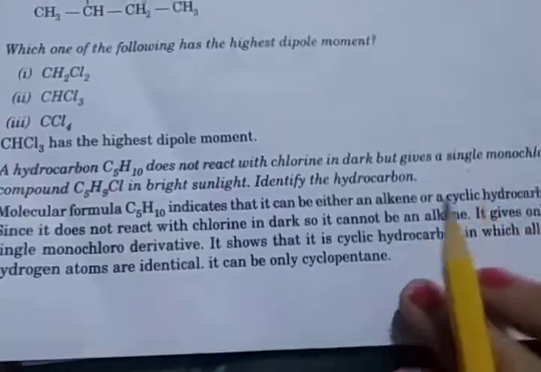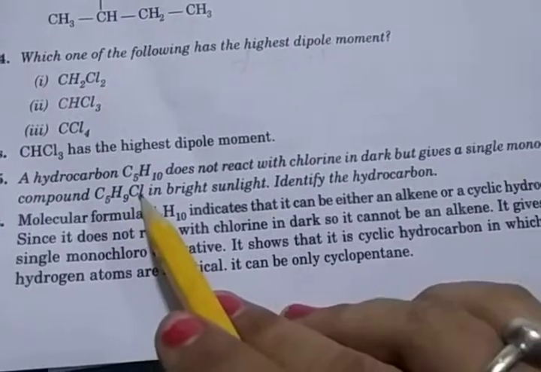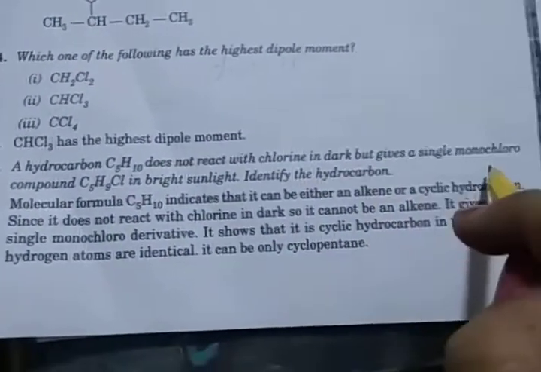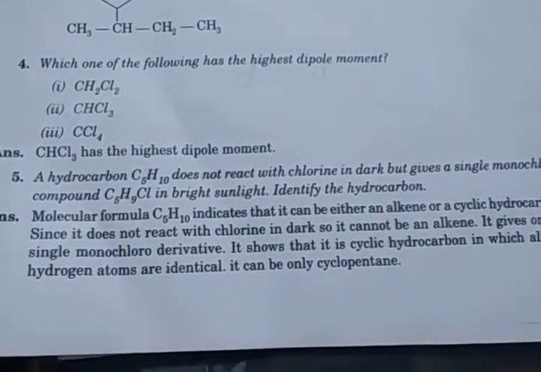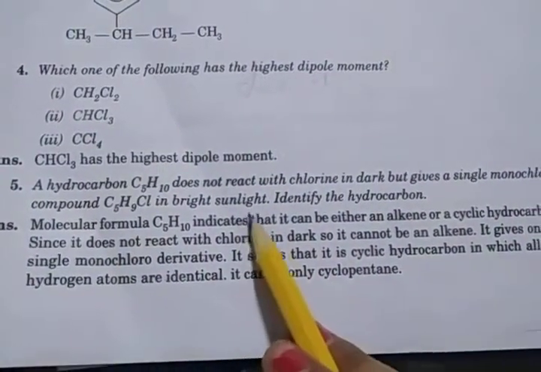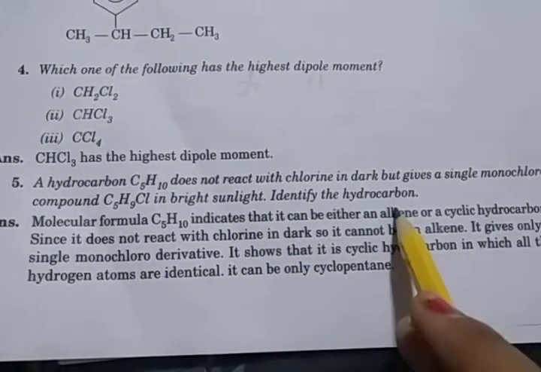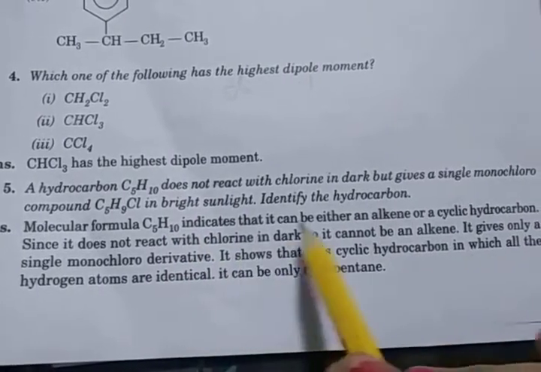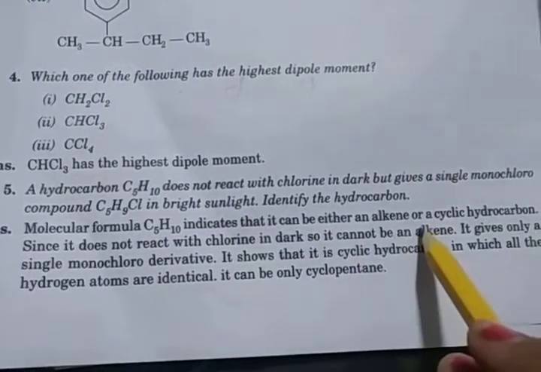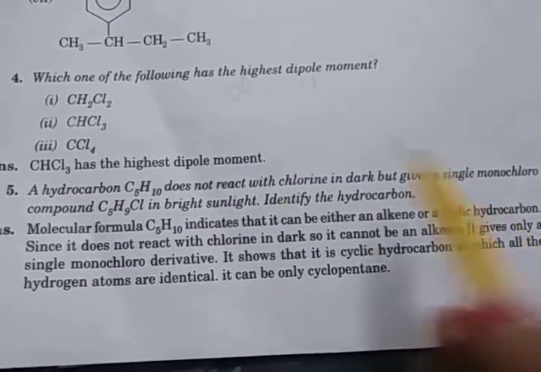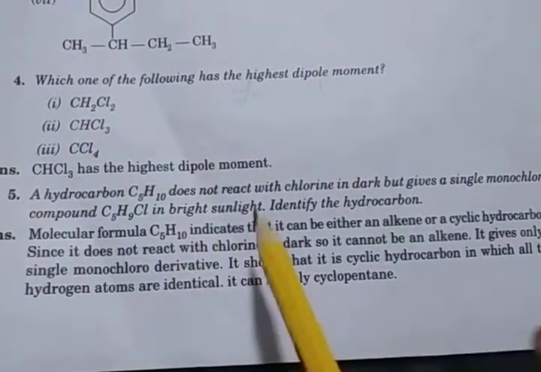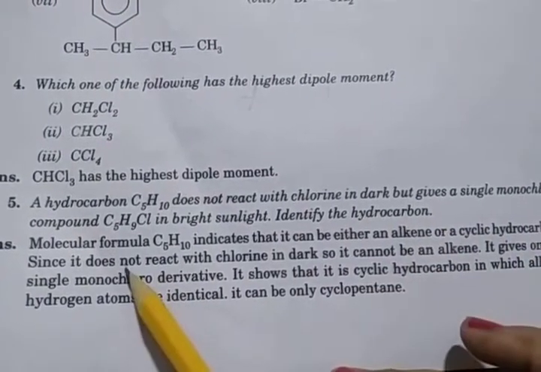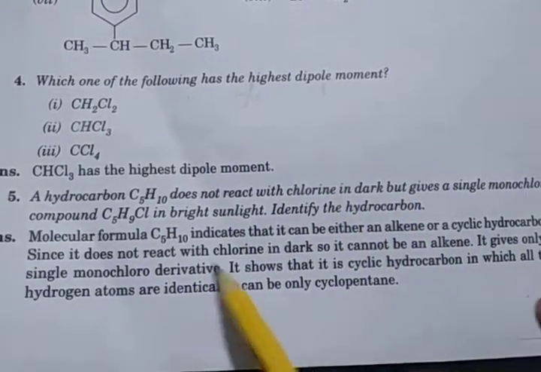Question number 5. A hydrocarbon C5H10 does not react with chlorine in dark but gives a single monochloro compound C5H9Cl in bright sunlight. Identify the hydrocarbon. A hydrocarbon C5H10 means it can be either an alkene or a cyclic hydrocarbon. But it does not react with chlorine in dark.